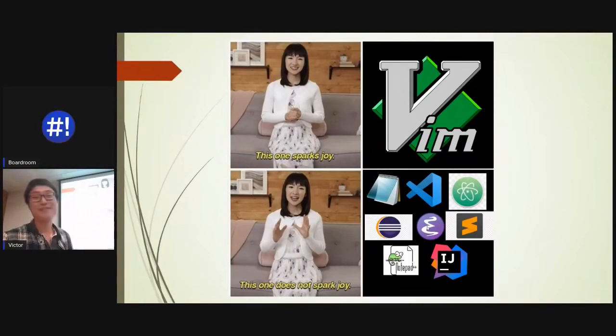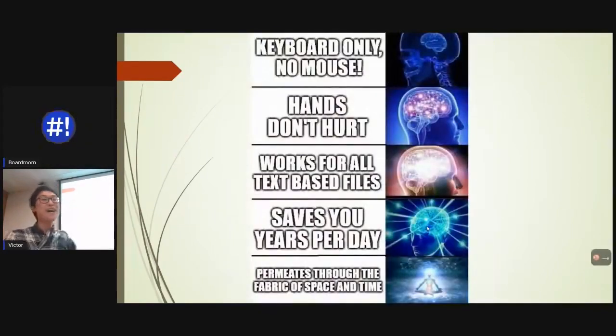But essentially, Vim is so great. Hopefully you guys can see why. But if you're not convinced enough, here are some more reasons why you should use Vim. First of all, it's keyboard only. As you could see, I didn't use the mouse at all. And consequently, coding on laptops becomes so much easier.